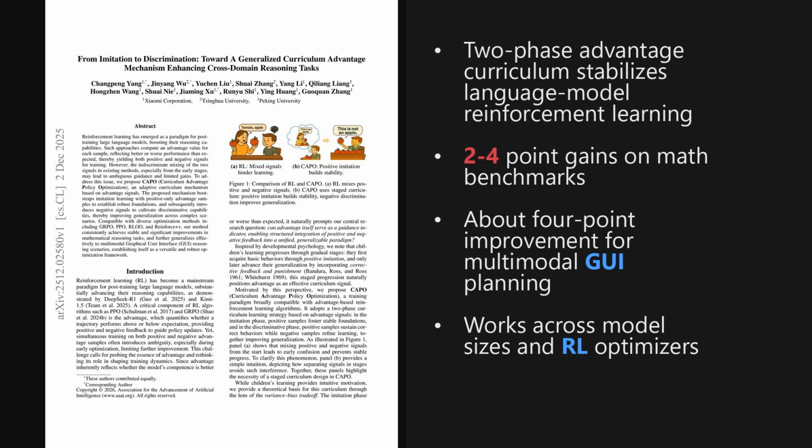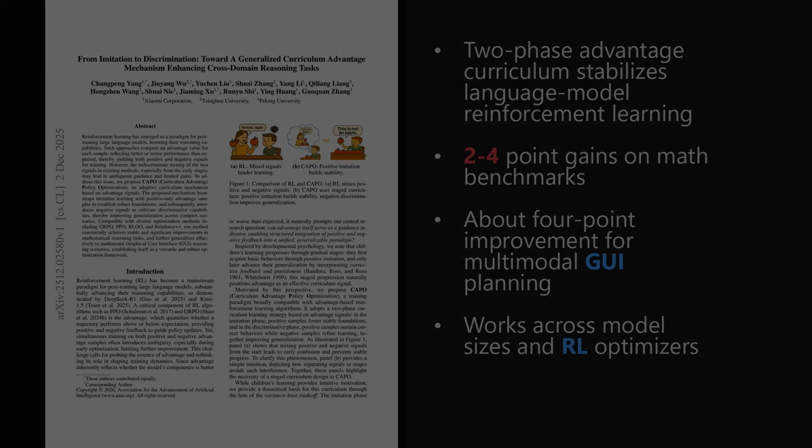The paper is titled, From Imitation to Discrimination: Toward a Generalized Curriculum Advantage Mechanism, Enhancing Cross-Domain Reasoning Tasks. And as we will see later, the implications for reasoning stability and cross-domain generalization are quite significant.